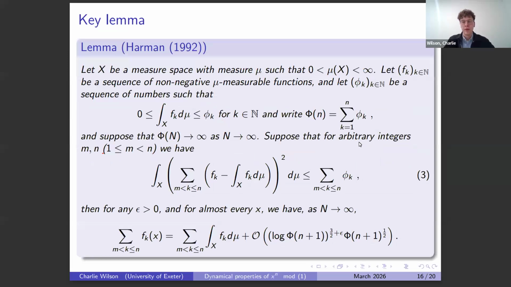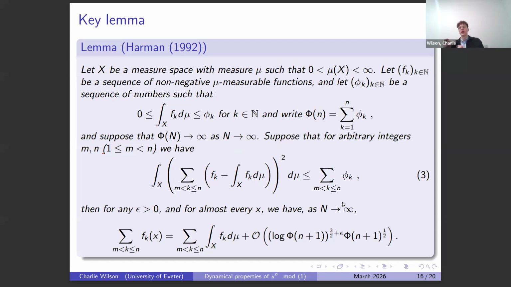So this is where we apply this key lemma, which appears in the Harman book. There's a ton of variations of this. I think there's a Sprindzhuk one, but this is where we're going to combine our results together. So what does this lemma say? It says if I have a sequence of functions, and the functions get very close to the mean, in the sense that the average of the square of the distance grows less than linearly compared to another sequence, which is really very strong, that something squared grows less than something linearly, then we can get this statement about almost every.